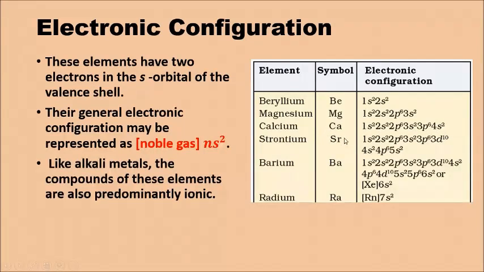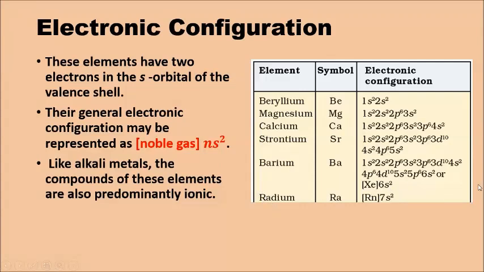Strontium, you can write the full configuration, and it becomes 5s2 in the outermost shell. Barium, you can write up to 6s2, or in short, xenon 6s2. This is the noble gas. So you don't have to write the full electrons up to 5p. Instead, xenon is written and the outermost shell 6s2 is mentioned. This is the other way to write the electronic configuration.